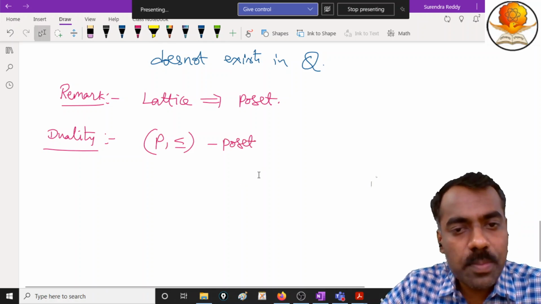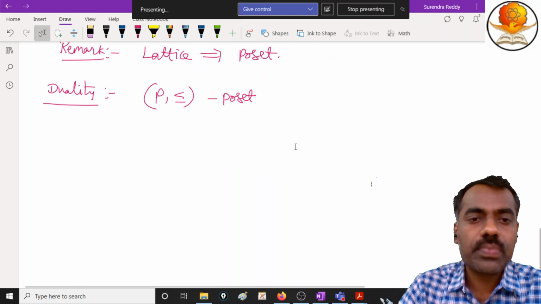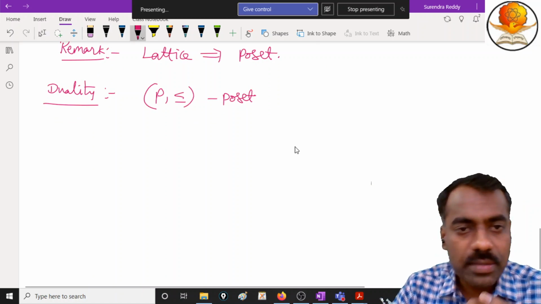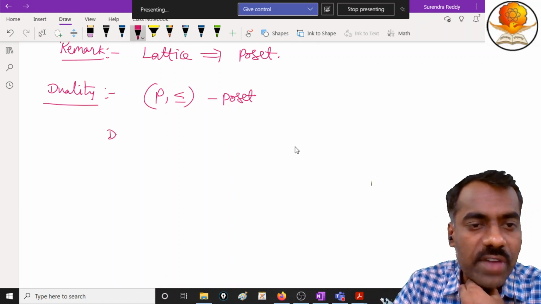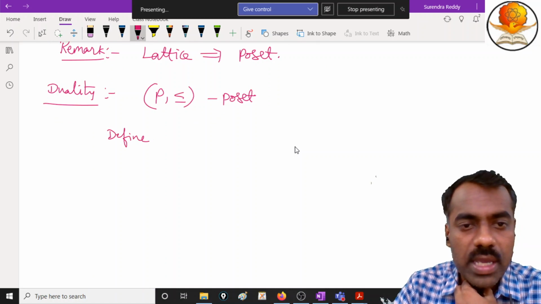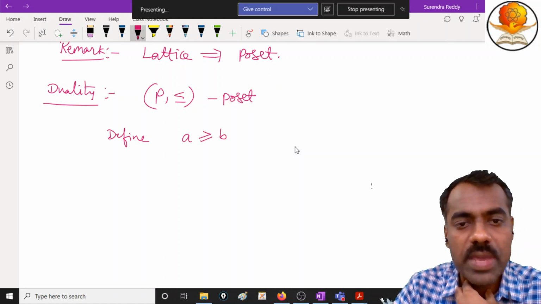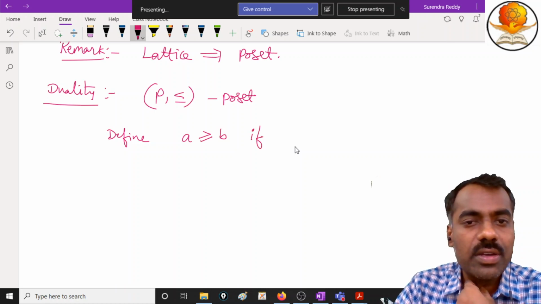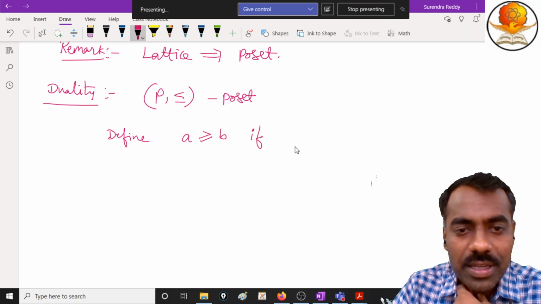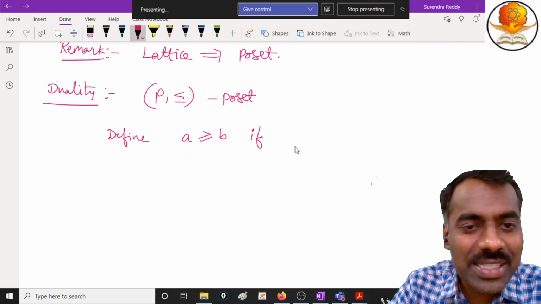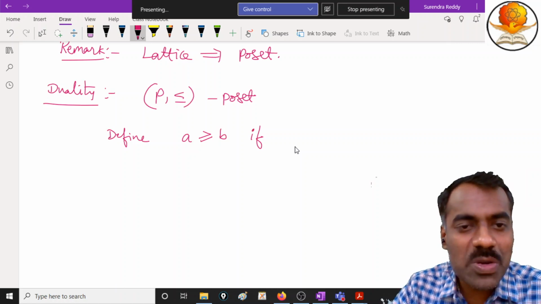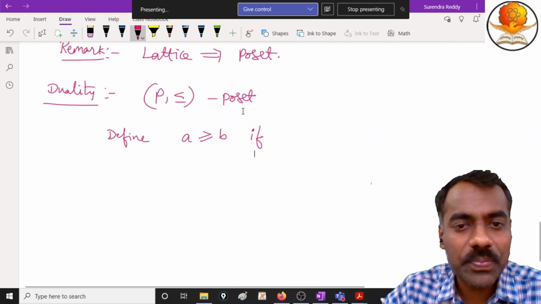Then we will define another relation. Take two elements A and B, and define A is greater than or equal to B if, what should be the guess? A is greater than or equal to B is the same as B is less than or equal to A with respect to these terms, right?